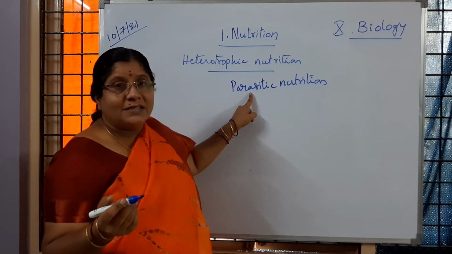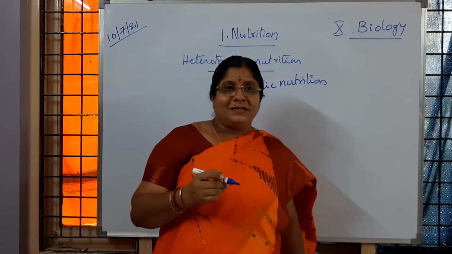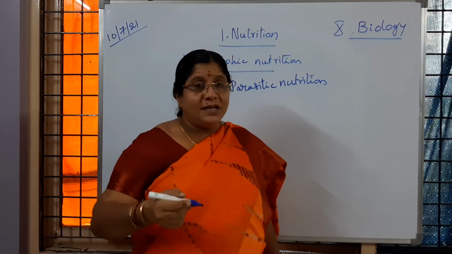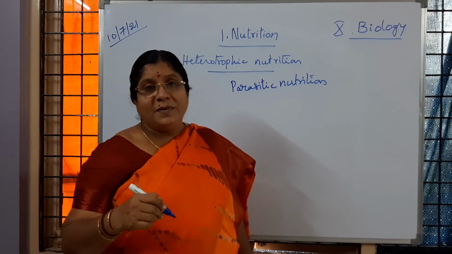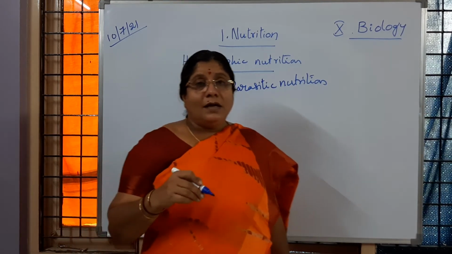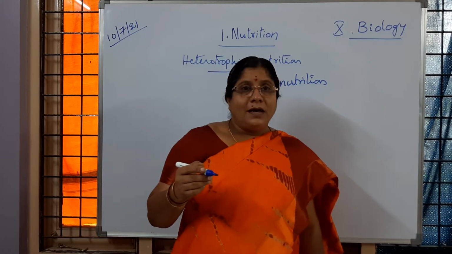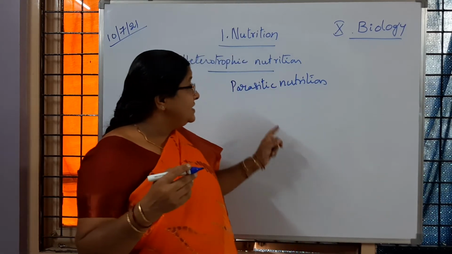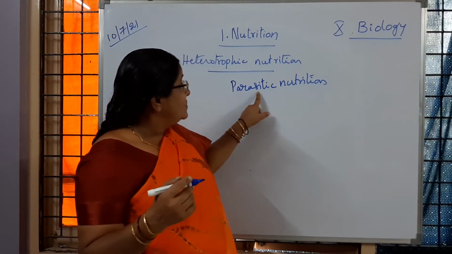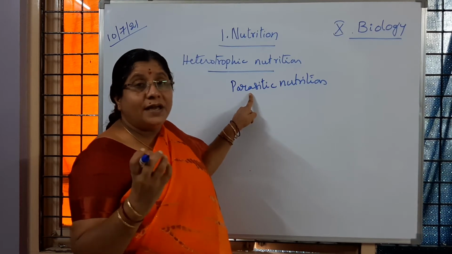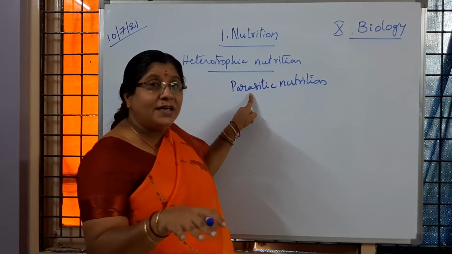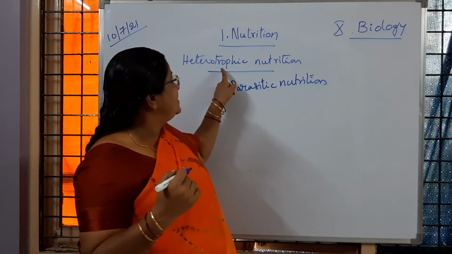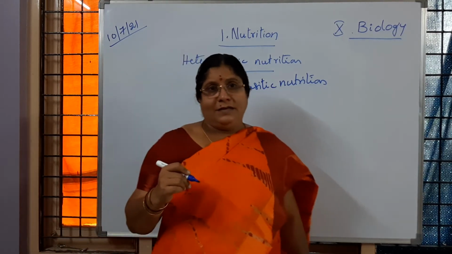Again, some of the parasites you learnt in the previous classes, like roundworms, tapeworms. They live inside the body of human beings. Roundworms are responsible for elephantiasis. Do you remember, children? Then we get different diseases. So that type of nutrition where the organism is living inside the body of another organism and getting nourishment, that one we call parasitic nutrition or heterotrophic nutrition. Is it clear to you?